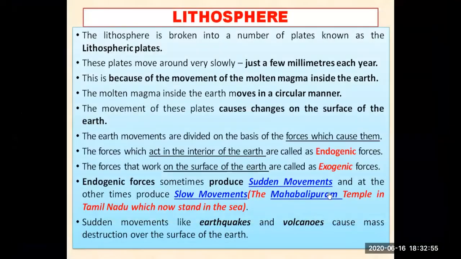Now what is special about it, that in Tamil Nadu, it is standing in the sea. Now you cannot say that this Mahabalipuram temple was made in the sea. It was not built in the sea, but now it is under the sea, in the sea. Why? Because of this particular slow movement of the plates. Sudden movements like earthquakes and volcanoes cause a lot of destruction, that we already know. When an earthquake or volcano comes out, sudden movements happen, and it destroys everything on the earth. That is the thing.